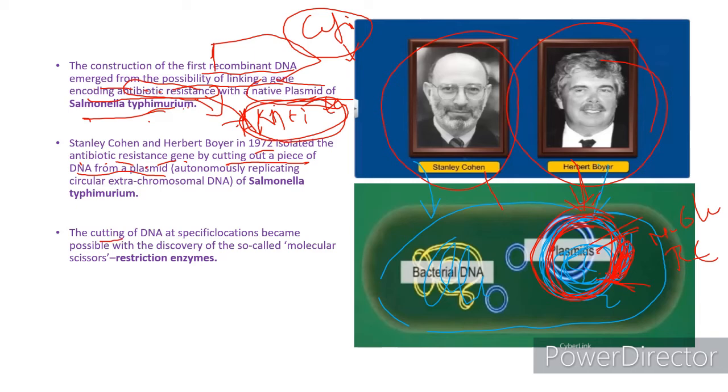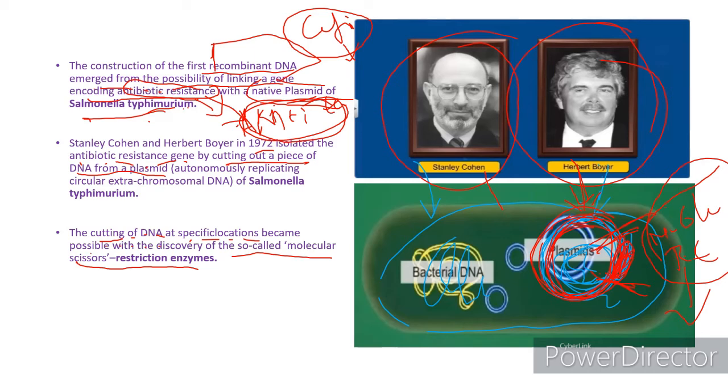The cutting of DNA at specific locations became possible with the discovery of so-called molecular scissors or restriction enzymes. How did they cut this antibiotic resistant gene from the plasmid of the typhoid bacterium? By use of restriction enzymes or molecular scissors. The invention of these enzymes brought a revolution in biotechnology.